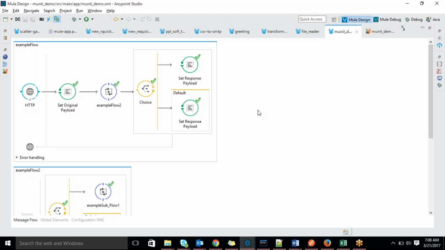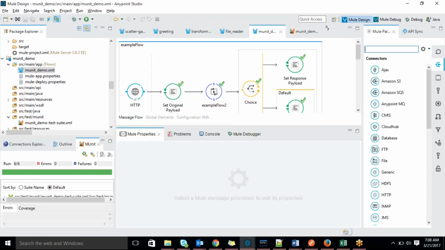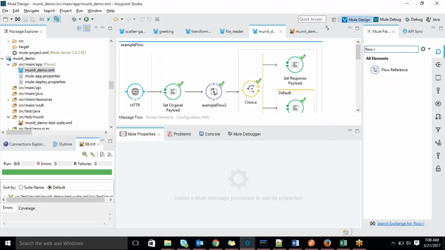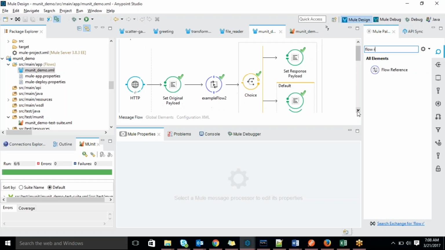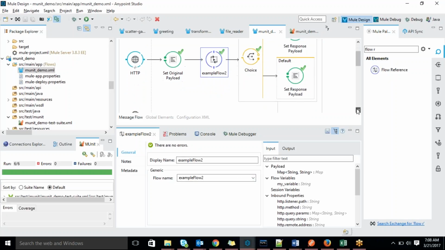So how will we call the subflow? This is a flow reference. There is a component called flow reference, and using it we have to drag and drop it here. In the flow reference it will ask for only one name, which is nothing but the subflow name. That subflow is already created.